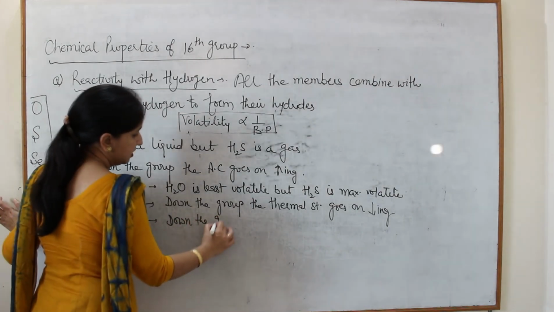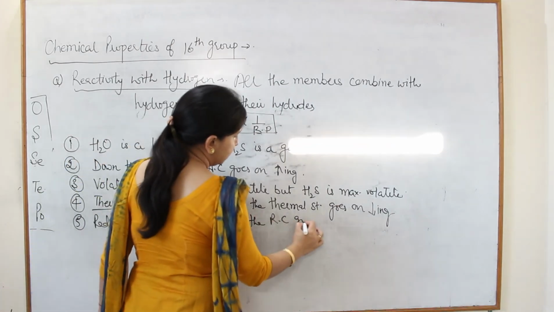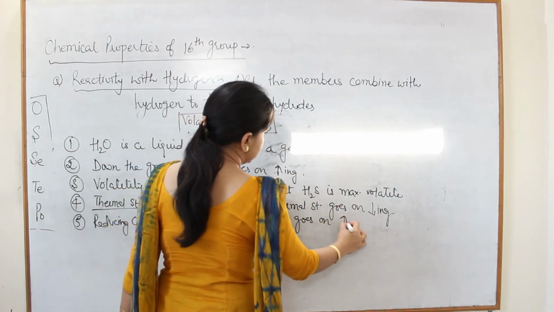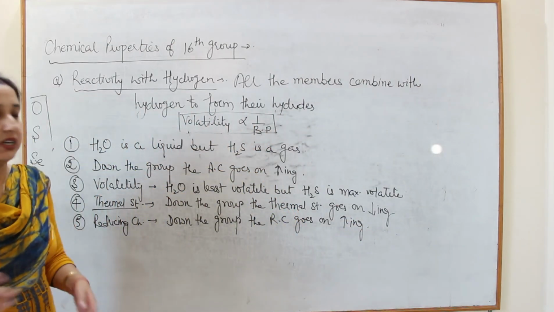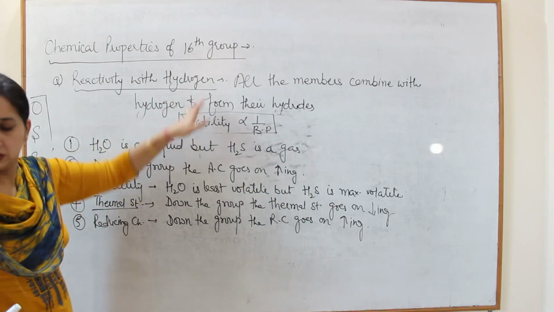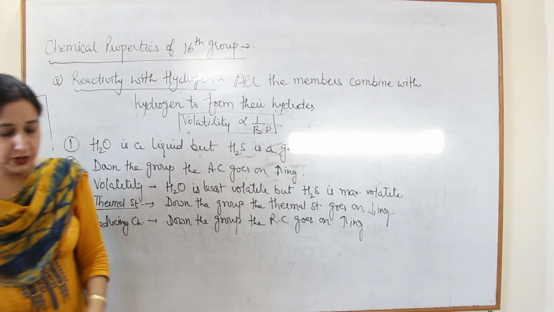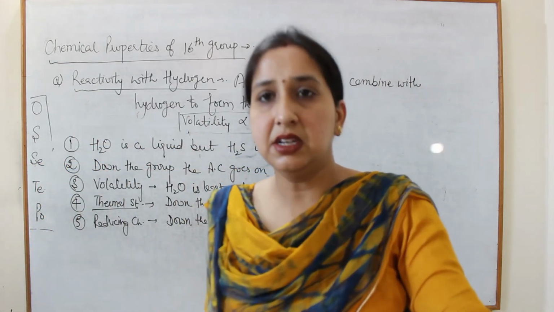Down the group, the reducing character goes on increasing. So this is all about the reaction of 16th group with hydrogen. The next property is the reaction with oxygen, which we will discuss in the next lecture.